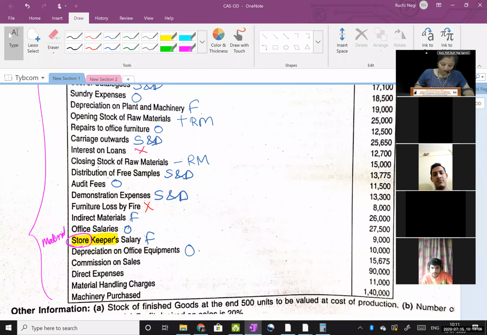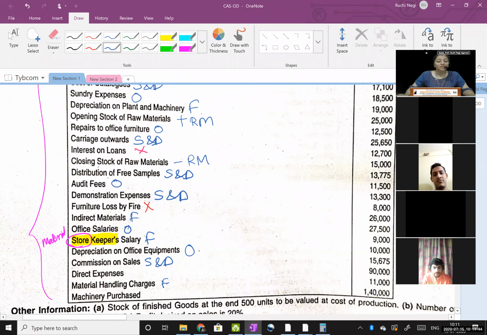Then commission on sales, obviously this is selling and distribution overheads. Direct expense is my direct cost. The third item in direct cost: direct material, direct wages, and third one is direct expenses. Next, material handling charges. Where will this go? Okay, yeah. Renal, Jinal, yeah, correct. Nidhi, right answer. Factory. Okay. Factory.